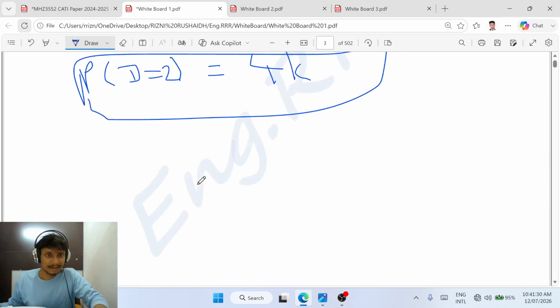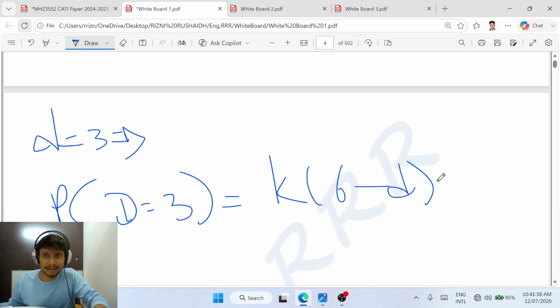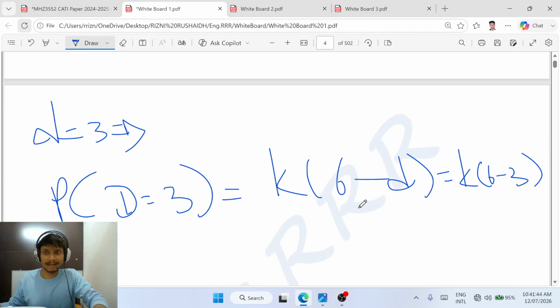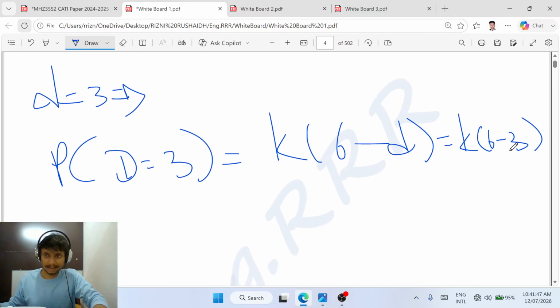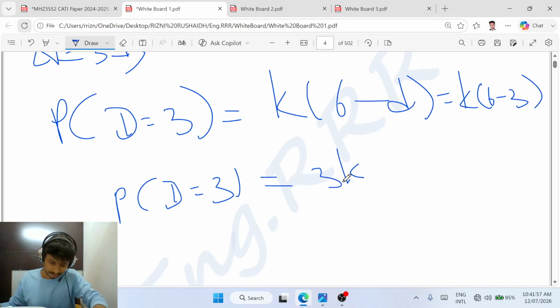Therefore P(d = 3) is equal to k into 6 minus 3. 6 minus 3 is equal to 3. Therefore P(d = 3) is equal to 3k.